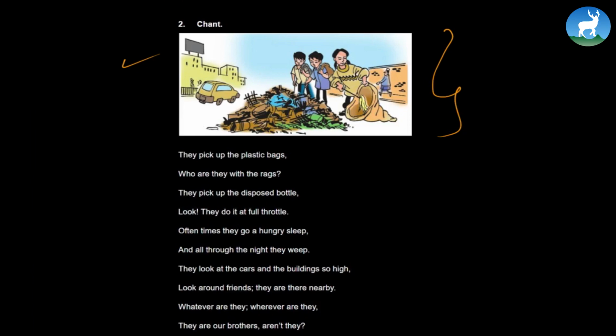Okay, a very short chant. What do you think this poem is talking about? It's definitely talking about the street boys, the homeless boys and girls, who you see sometimes picking up the plastic and garbage. Now, based on this particular poem, consider these questions.